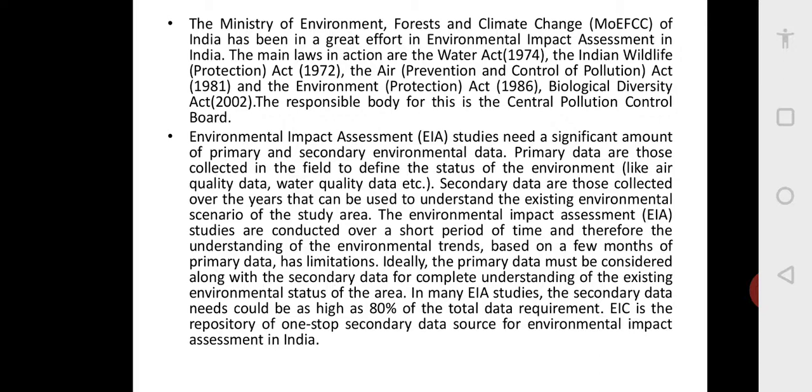See, when you want to set up a plant which will have a life of 50 years, only 5 months of studying will not be of use. So the primary data will be short term, but long term secondary data is considered.